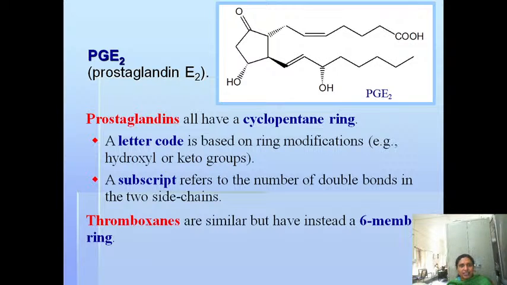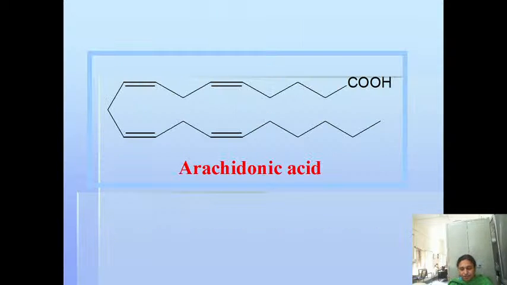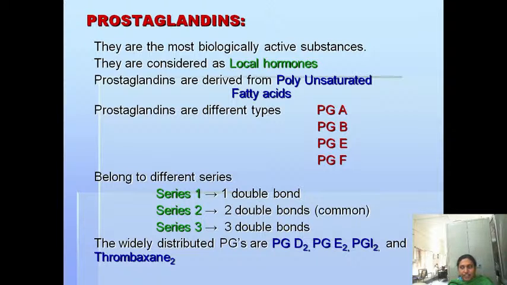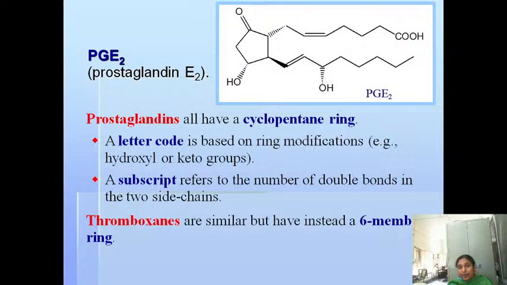So there are different types I mentioned: PG D2, E2, I2. What are those letters? They represent the ring modification. This is the general basic cyclopentane structure of the prostaglandin. Based on the ring modification, there is a letter code, D, E, I, etc., and there is a subscript, 2, 1, 2.